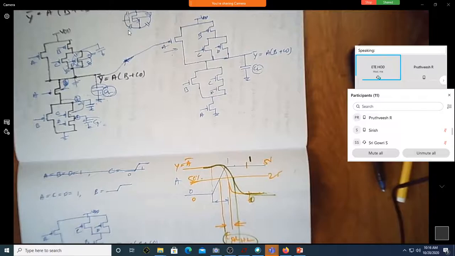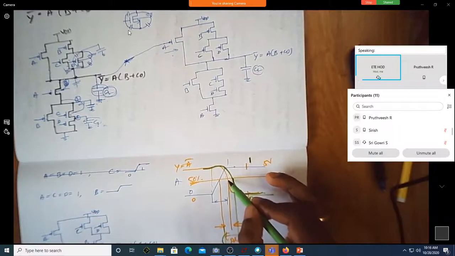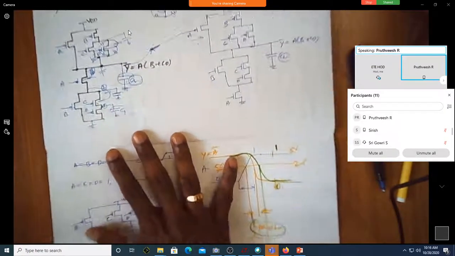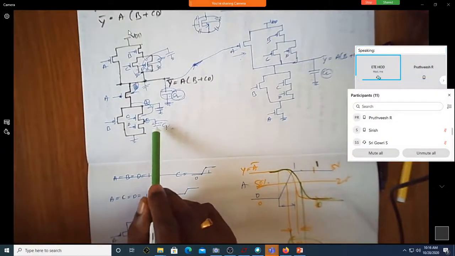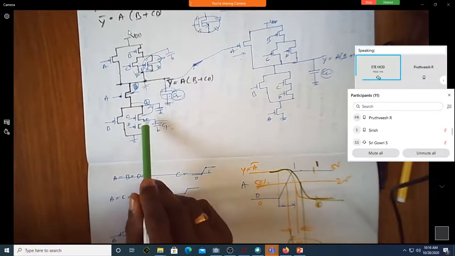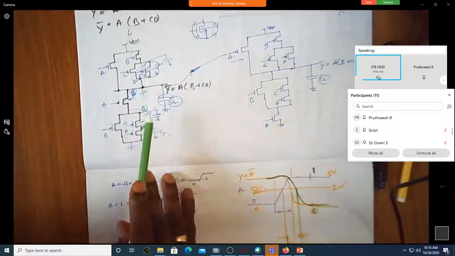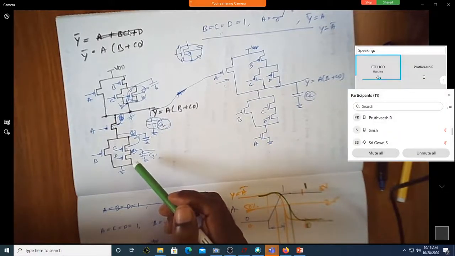Let us try to understand why in one case it is taking less time, and why in the other case it is taking more time. See here, in this case, I said that there will be junction capacitance, node capacitance at this point, and at each and every node you're going to have node capacitances. Am I correct?